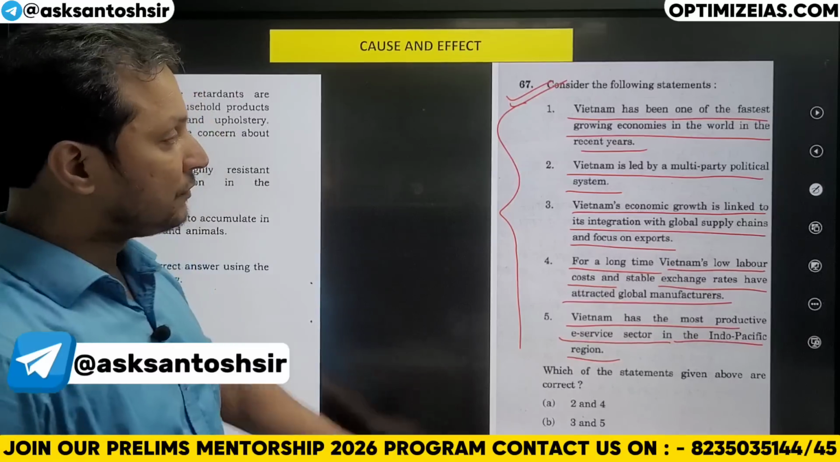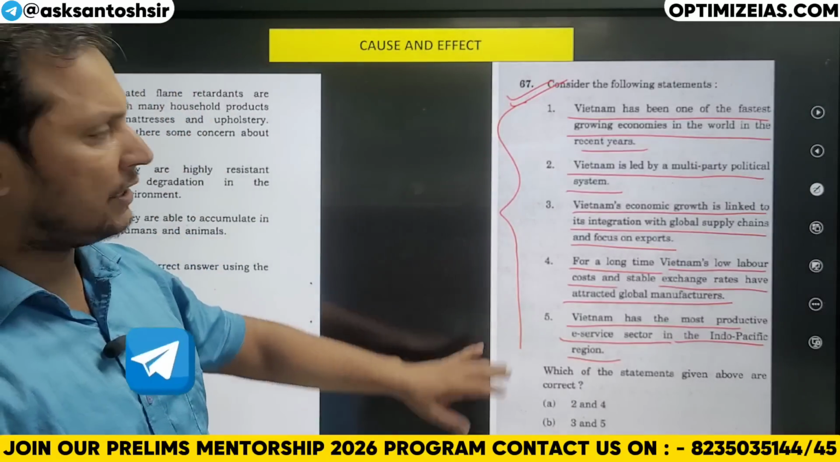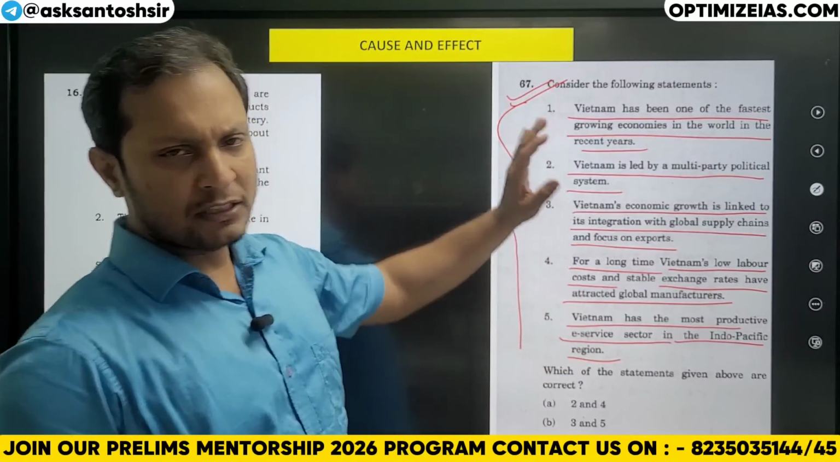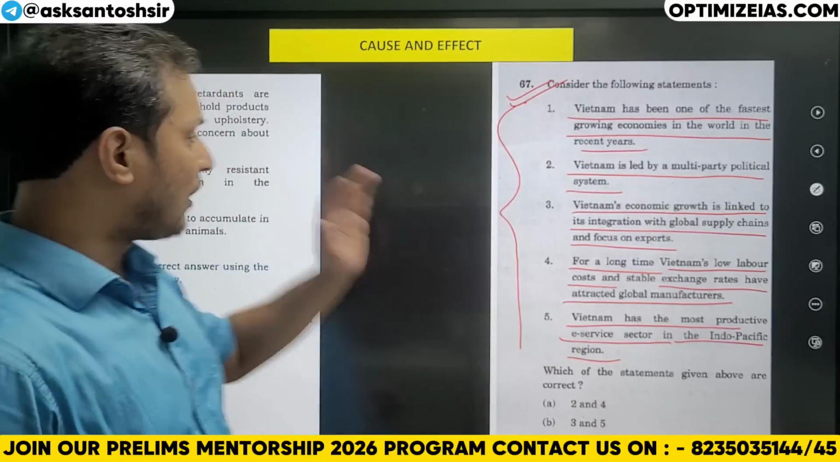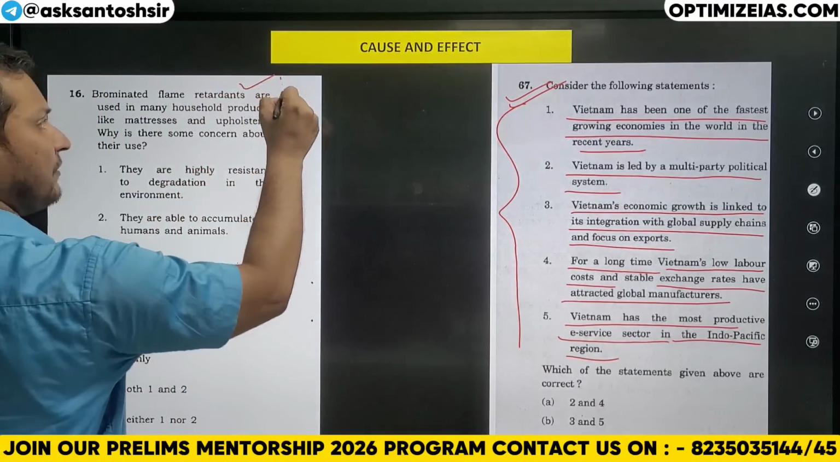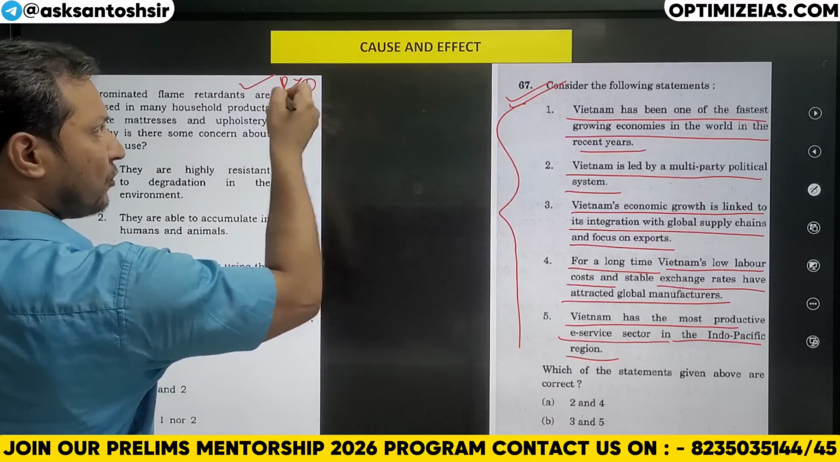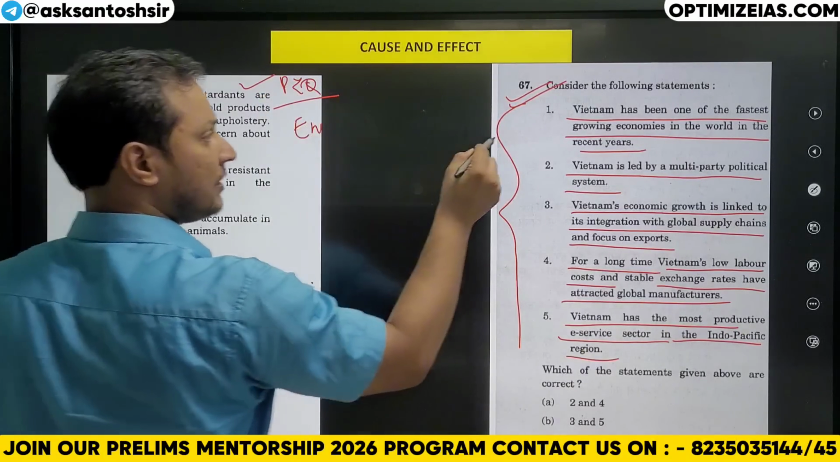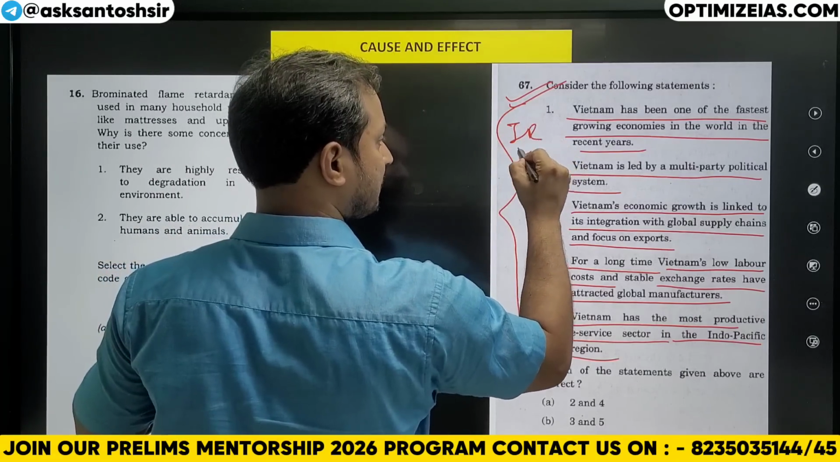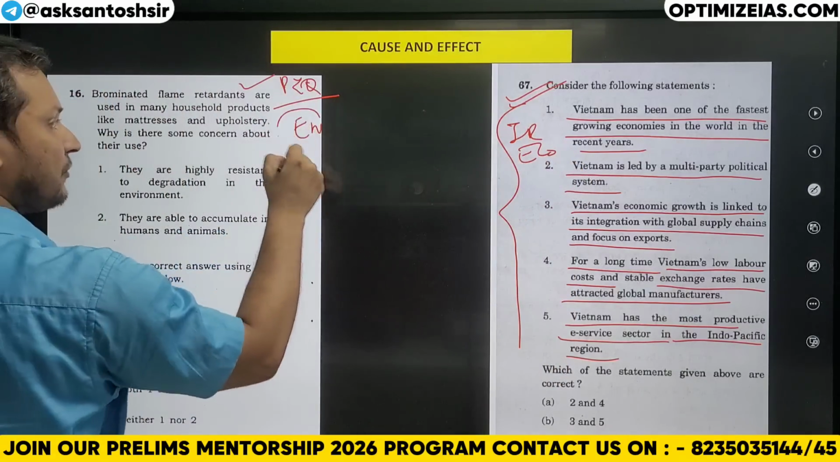So if you read all these 5 statements, it looks a little bit difficult to solve. But before we solve this question, I would like to solve another question. This is also a PYQ which has come before this exam, and this is from environment. The Vietnam question is from IR and economy, and this one is basically from environment.